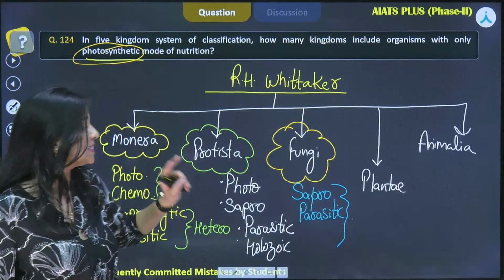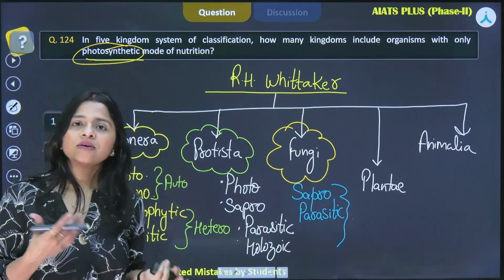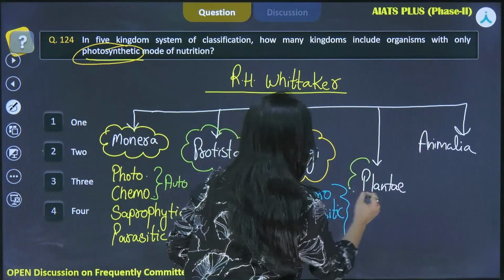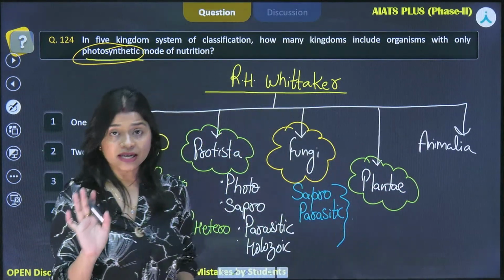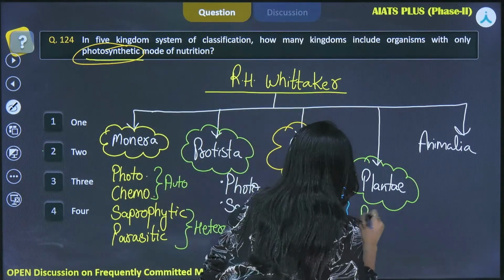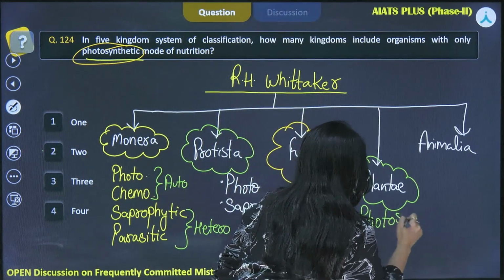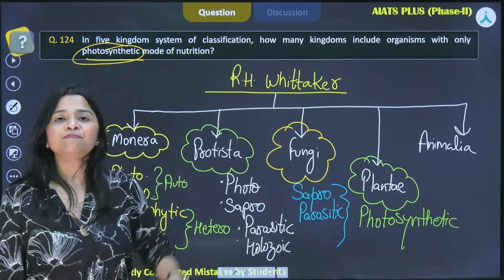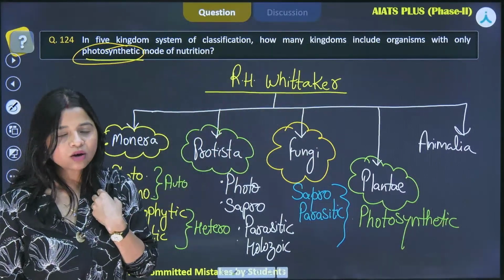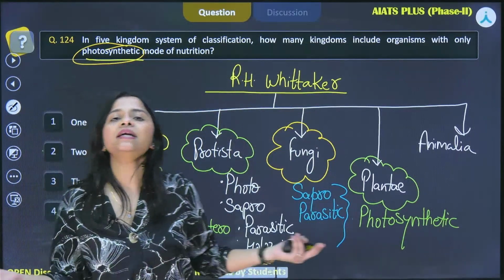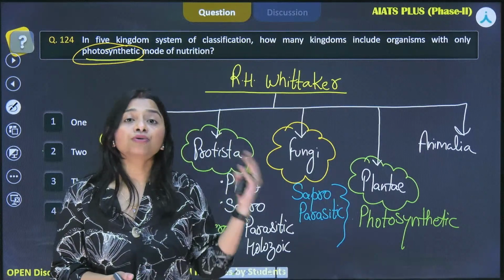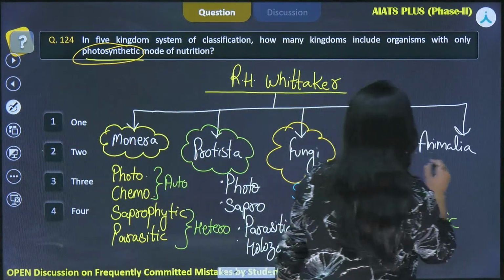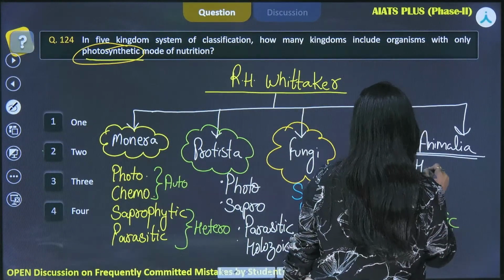So he said that the members of the kingdom Plantae are purely photosynthetic. And at last, speaking of the kingdom Animalia to which we belong, we cannot perform photosynthesis. There are so many other animals that cannot perform the autotrophic mode of nutrition. So we can simply mention that these are heterotrophic.